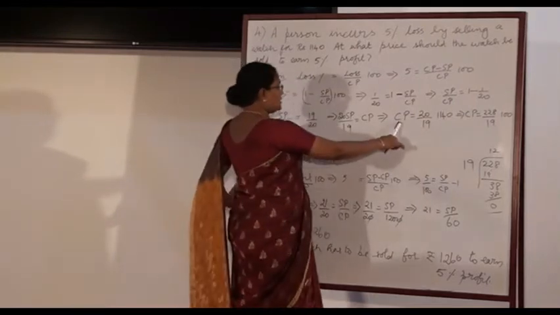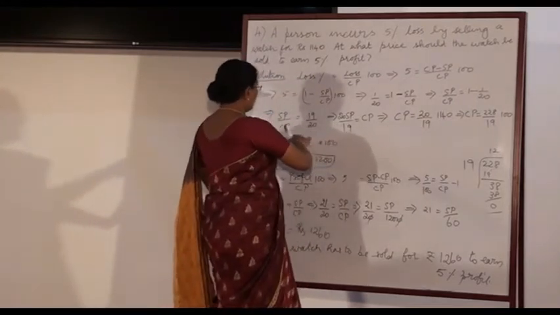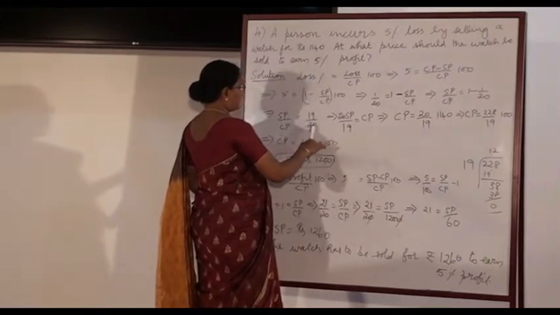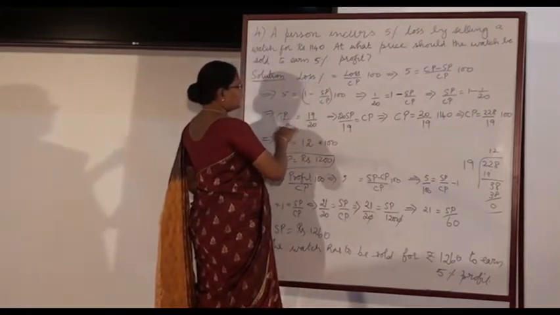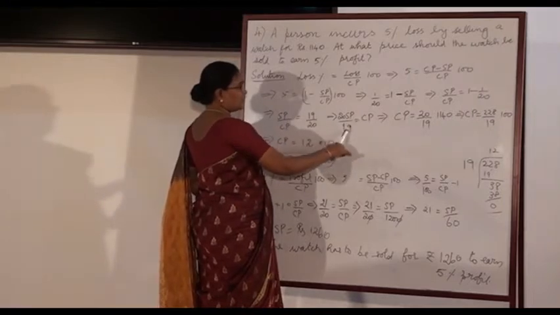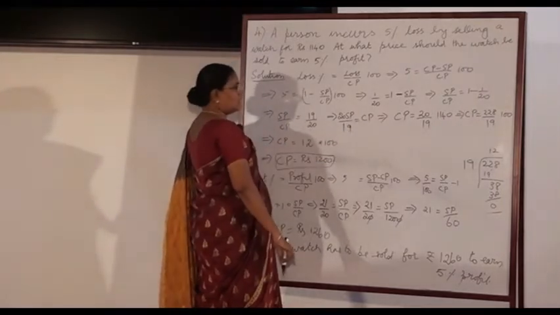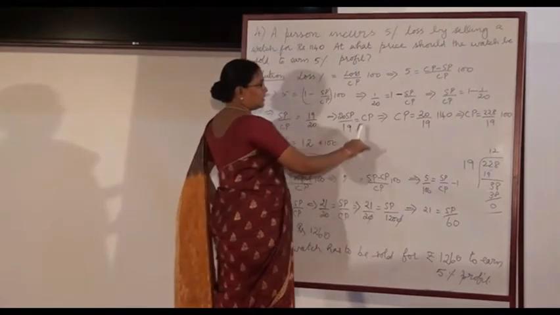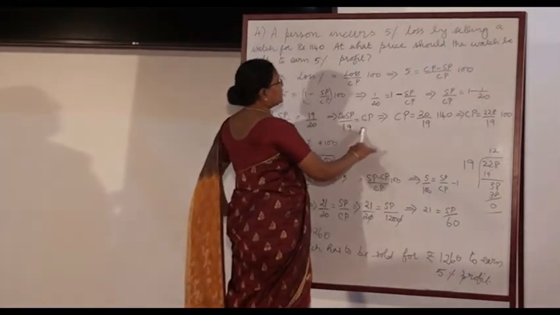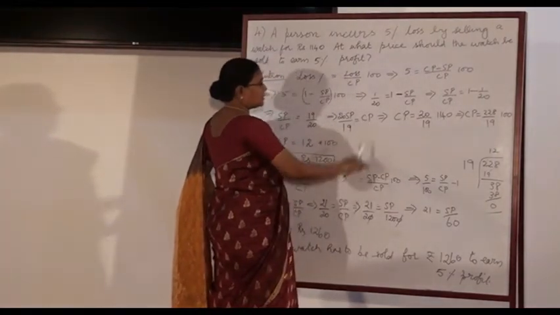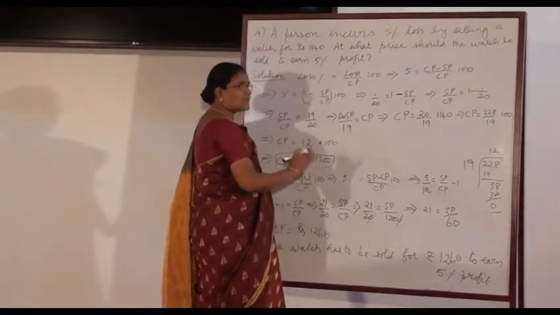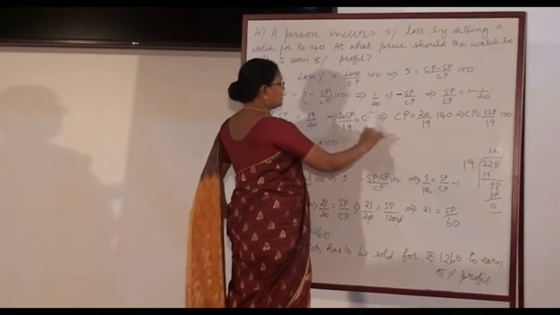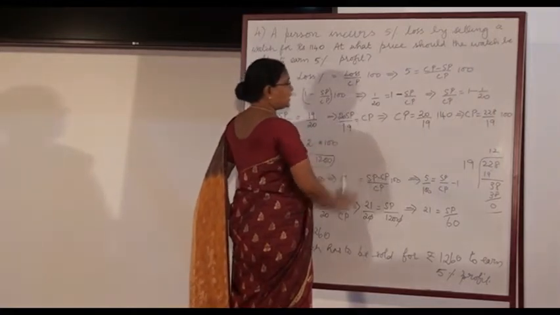CP is equal to 20 by 19 into SP. Now what is the CP value? Let us first calculate the CP value from the given data as the first step. CP is equal to 20 SP divided by 19.